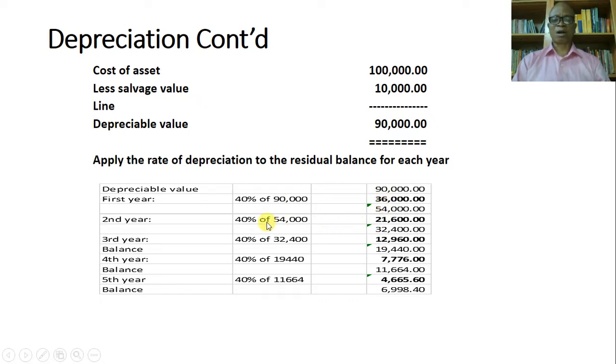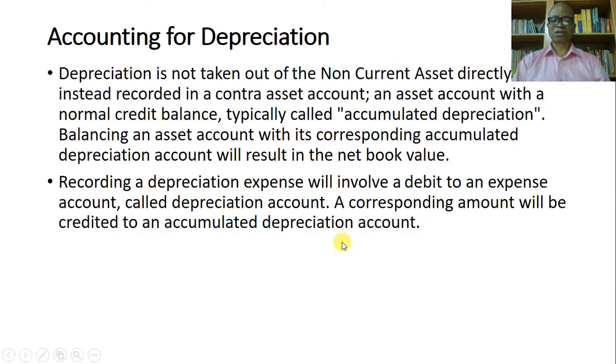So the next one, the second year, 40% of 54 will give you this. At the end of the day, you also deduct it from the balance that you are bringing forward, per year, because every year it keeps reducing and you keep applying the depreciation rate to it, till it gets to an infinitesimal figure. So that is just what we have there.